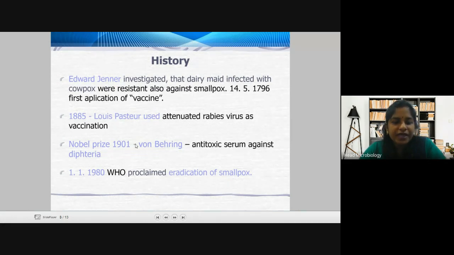Then in 1901, von Behring developed antitoxin serum against diphtheria. So he was the one to develop this antitoxin serum against diphtheria. Then in 1980, WHO proclaimed the eradication of smallpox. Because of vaccination, you are able to eradicate a particular disease. So that is what they said in 1980, that we could eradicate smallpox.